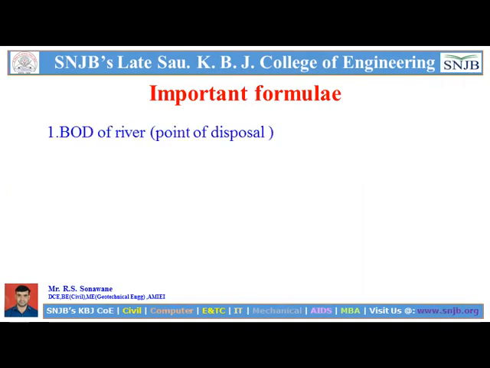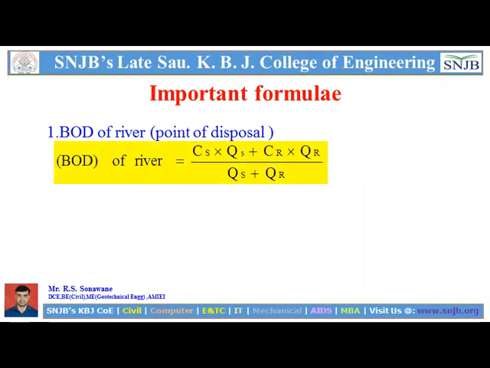First we will see the BOD of a river at the point of disposal. It means when wastewater or any sewage is disposed into a stream, what should be the BOD at that time? That is the point of disposal BOD. Here is one formula: BOD of river equals CS into QS plus CR into QR, divided by QS plus QR.